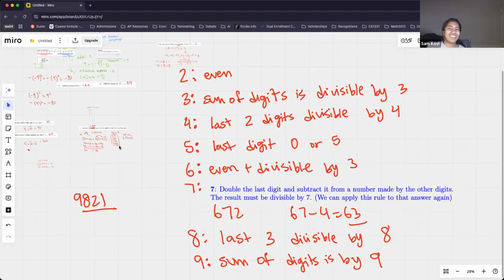All right, and then you guys know that for a number to be divisible by 10, it must end with a 0. So that one's pretty easy.